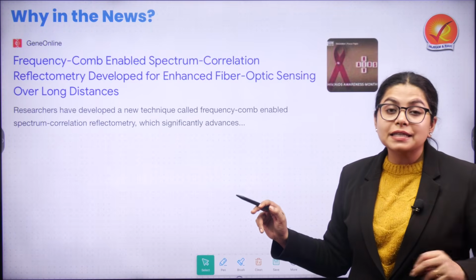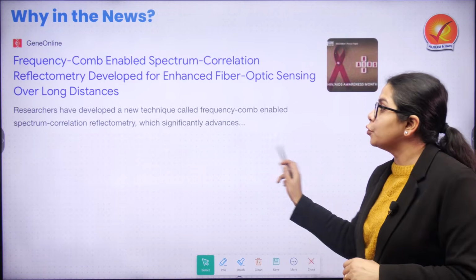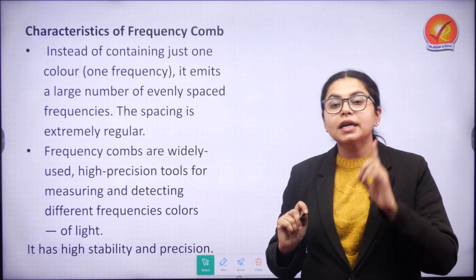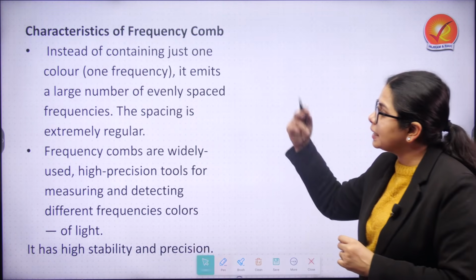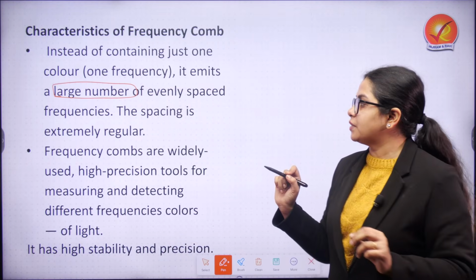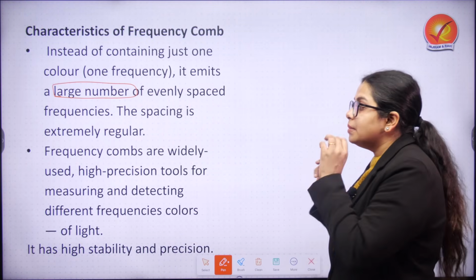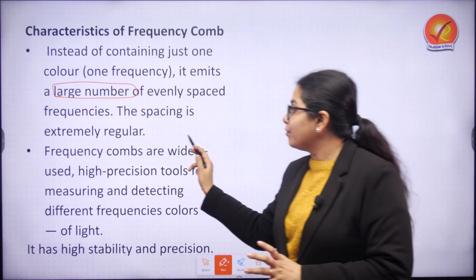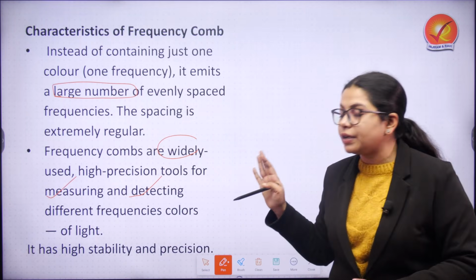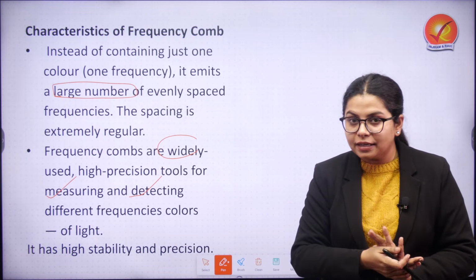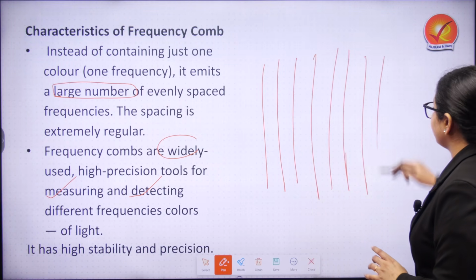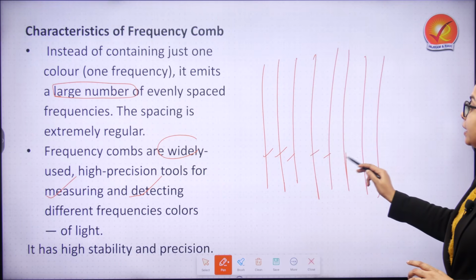To understand frequency combs better, let us look at the characteristics. A frequency comb does not contain only one frequency, it contains multiple frequencies. That means there will be a large number of evenly spaced frequencies and they will be extremely regular. So frequency combs are widely used. They are a high precision tool for measuring and detecting different frequencies or colors of light. Whenever you see a frequency comb, they will be very evenly distributed and all of them will be in different colors.